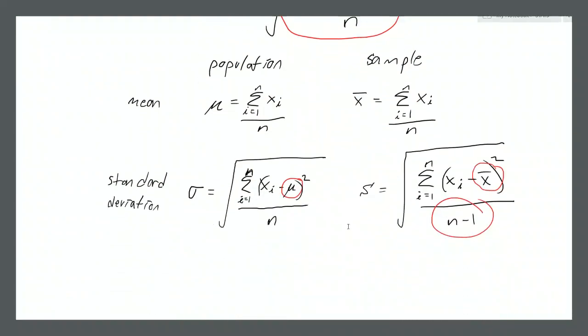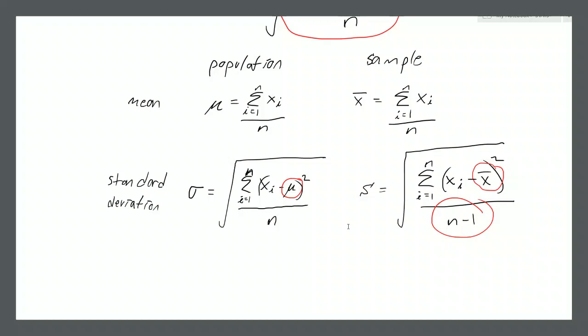But they kept getting a bias, right? And in mathematics, a bias means that you're consistently getting a number either too big or too small, and you can actually predict how much bigger, how much smaller you're getting it. So people would be dividing by n, and they would consistently be getting a calculation of sample standard deviation that is regularly smaller than the population standard deviation.